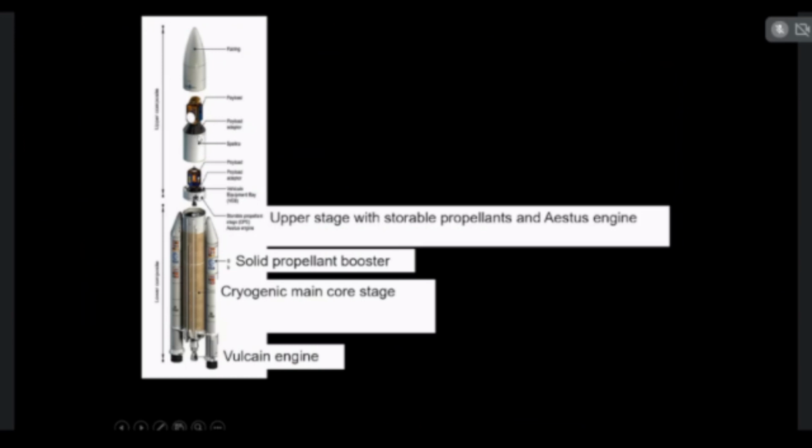If it is a manned vehicle, the scientists are placed in this cockpit. Then this is a storage part, that is, the equipments and the storage tanks.